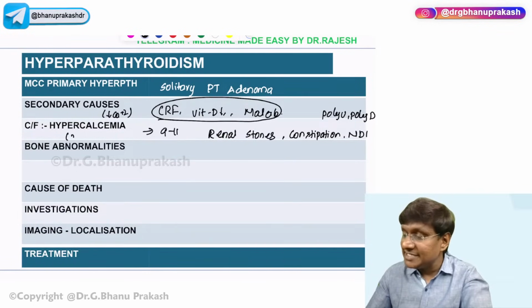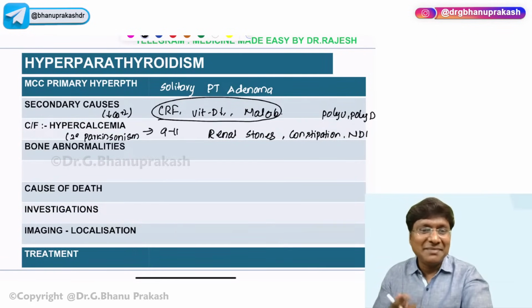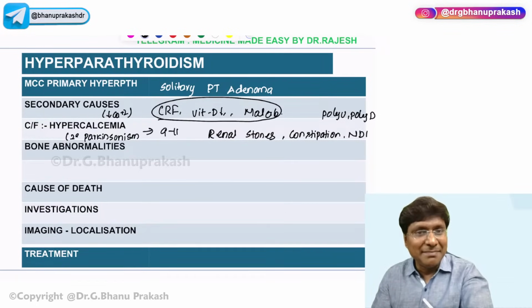And not only that, these patients will also develop secondary Parkinsonism. Why? Because the calcium will cross the blood-brain barrier and accumulate in the basal ganglia, causing secondary Parkinsonism. Then what will be the bony abnormalities?